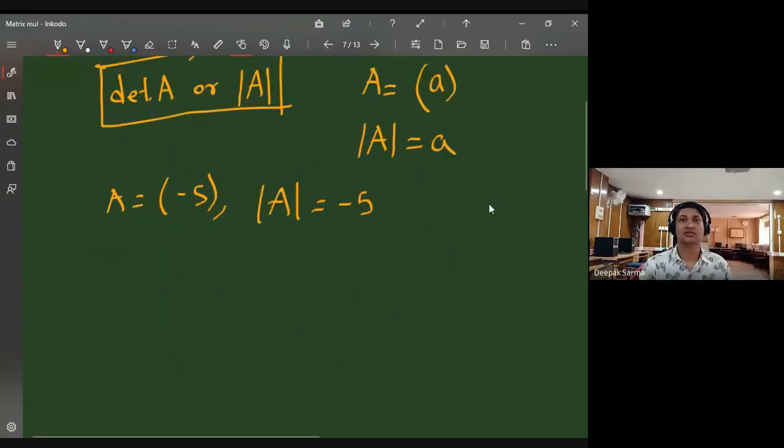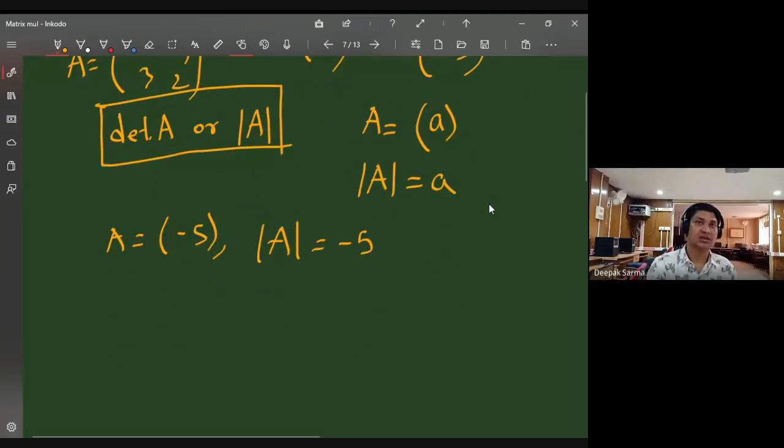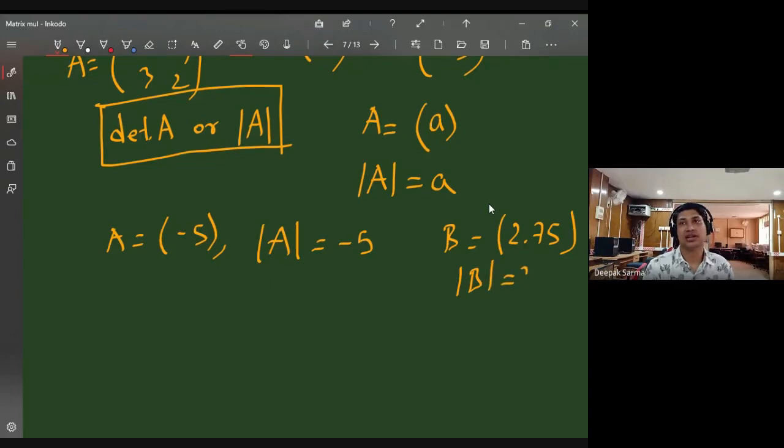Okay. Suppose B equals 2.75, then what is the determinant? Determinant of B is that number 2.75. For a one by one matrix, it is nothing but the entry of the matrix. Clear, all of you? Okay.